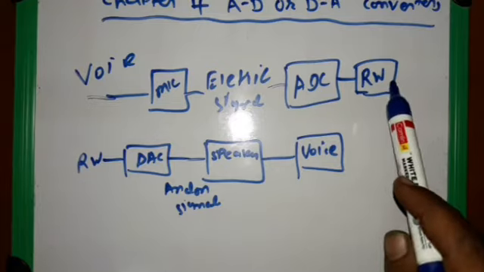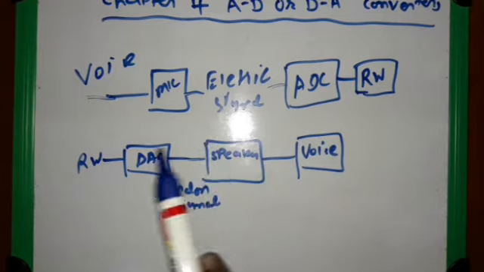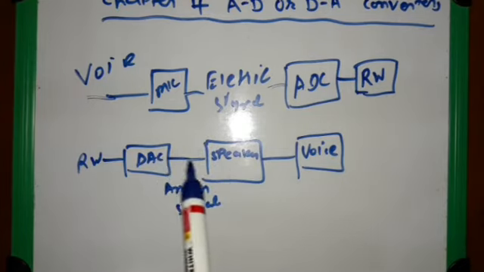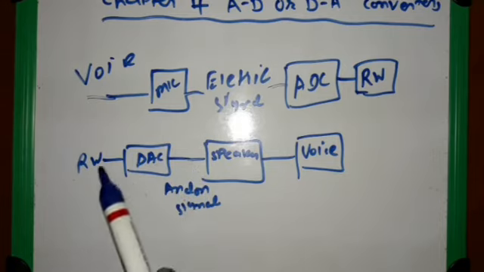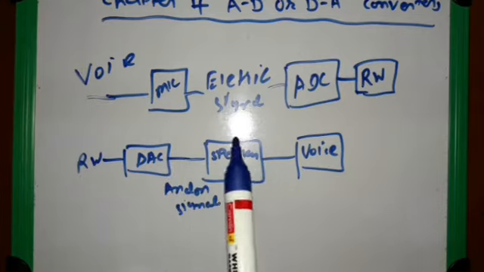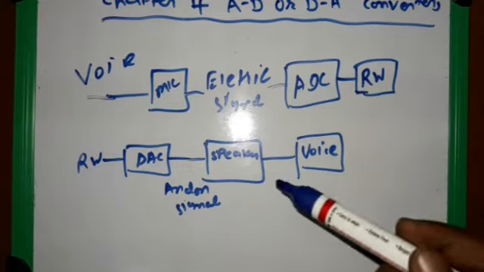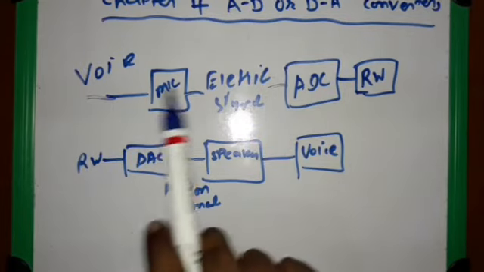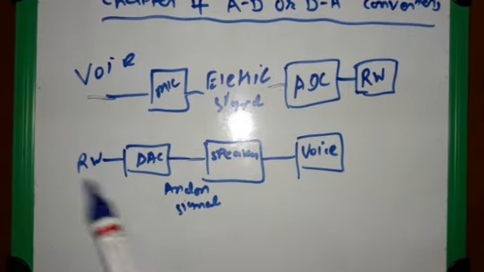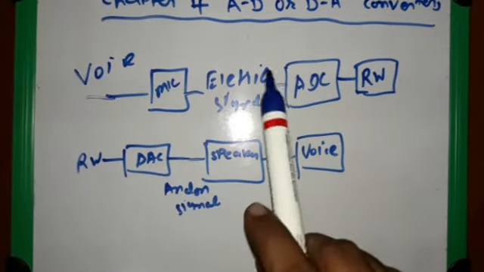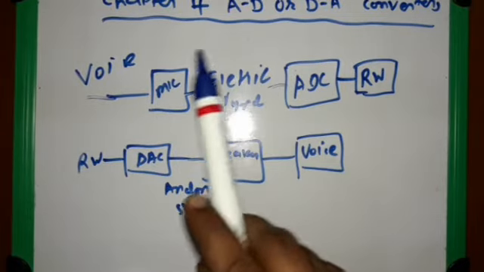Now these radio waves come to the receiver side, and on the receiver side there is a digital to analog converter which converts this digital signal into an analog signal, and the analog signal is then converted into voice with the help of the speaker. So in this process of talking on the phone, our voice is converted into an electrical signal, which is an analog signal.